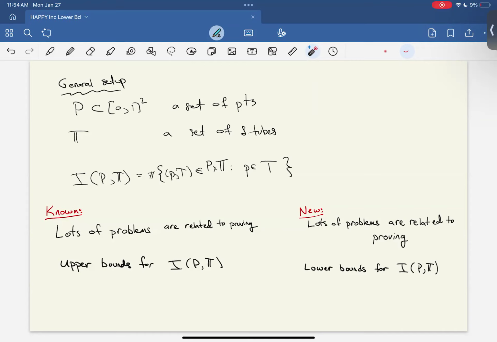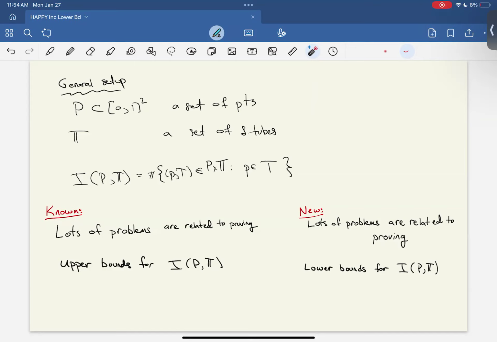So there are lots of problems, such as the sum product phenomenon or the Kakeya set problem, where you're interested in something that doesn't necessarily on the face of it have to do with incidences, but then you can perform some manipulations and say that if you can prove an upper bound for the number of incidences between some special configuration of points and tubes, that would correspond to a good bound for the problem you started with.